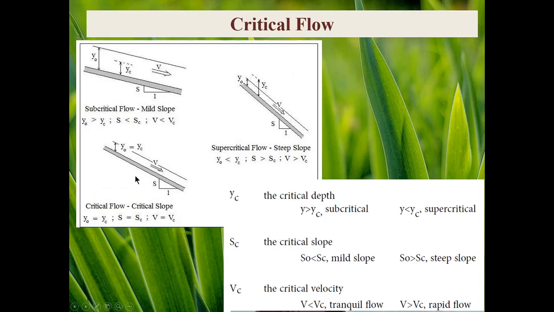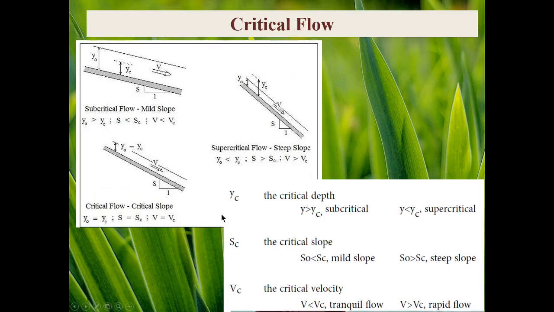And for the case that the channel slope just equals the critical slope, flow velocity would be equal to the celerity, equal to the wave speed which can be created in this channel, and we will have a critical flow regime in such cases.